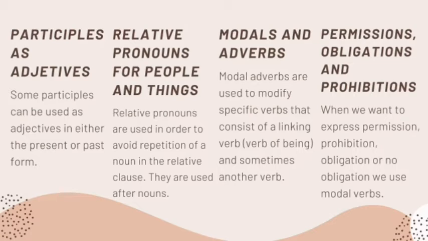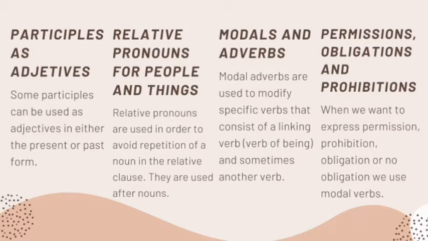The relative pronouns are used to introduce relative clauses. They refer to people or things by replacing the subject expressed in the main clause to avoid the repetition of it in the relative clause. We use who or that for people and which or that for things.